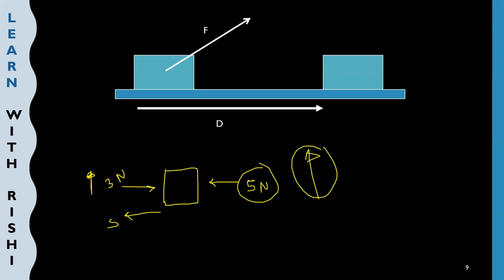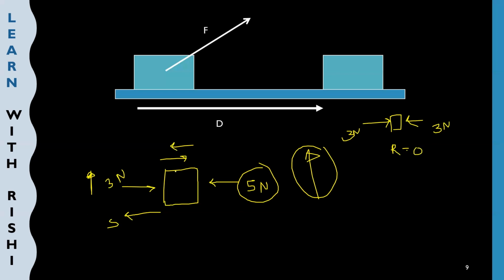Now, what is the resultant of the force? Resultant of the force means by how much force the object will move. From here, I'm applying 3 Newton, and from here, 5 Newton. If I was applying 3 Newton from the left side and 3 Newton from the right side, the object would be stationary because equal and opposite forces are acting from both sides. So the resultant force would be 0 because the object is not moving.